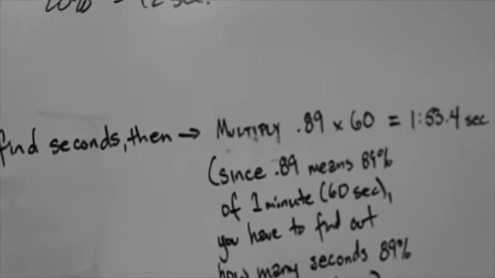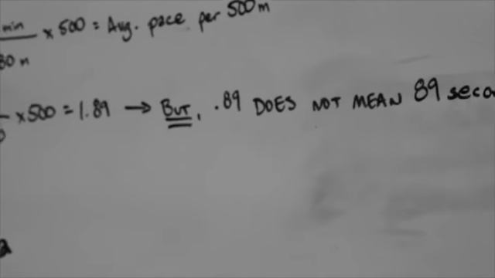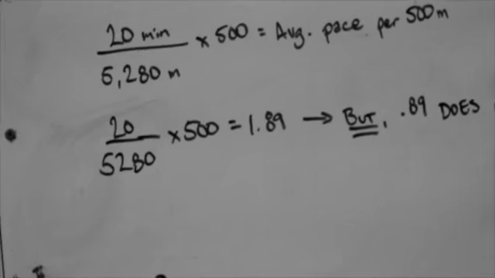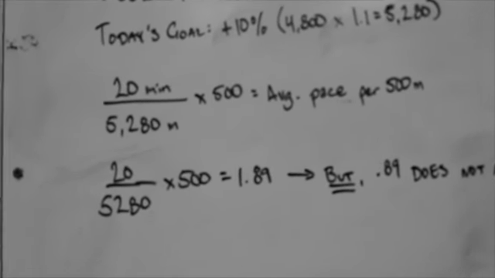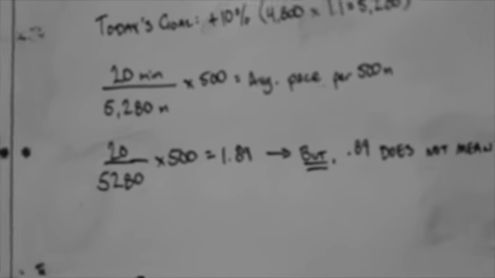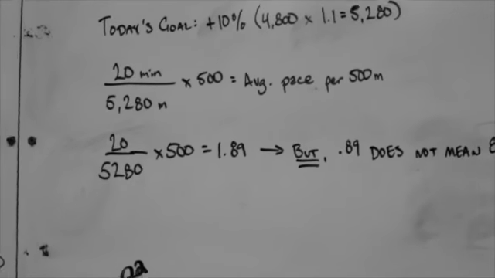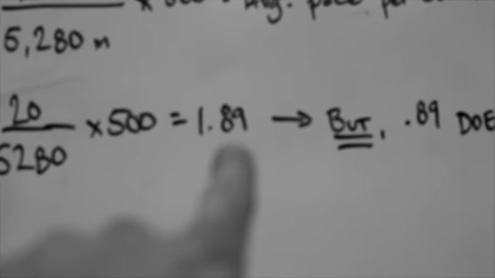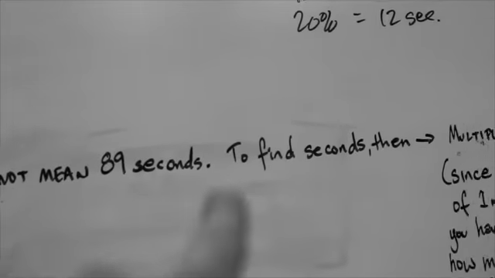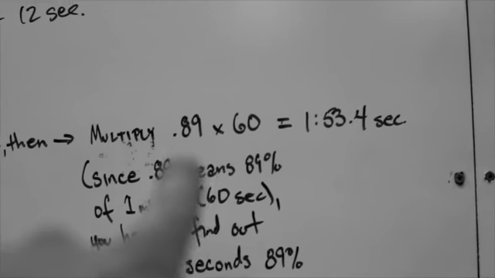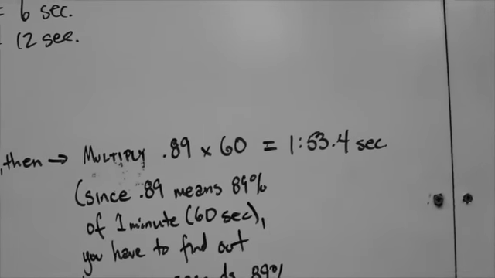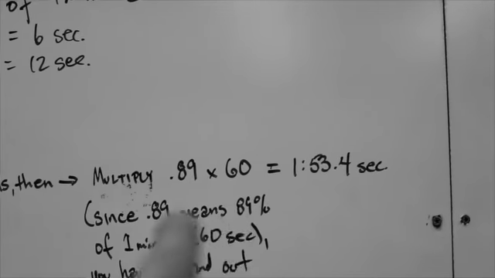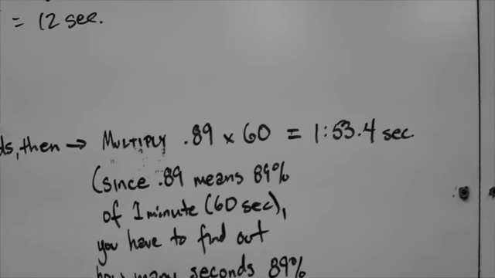Now this particularly applies if you have something like 2.24. That doesn't mean 2 minutes and 24 seconds. That's how you can get bit. That means 2 minutes and 14.9 seconds, or about 15. So you have to make sure that you're converting the decimal into seconds by multiplying it by 60, okay? 0.89 times 60, or whatever that decimal is, times 60, and then add it back into that number. 1.89 equals 1 minute and 53.4 seconds.